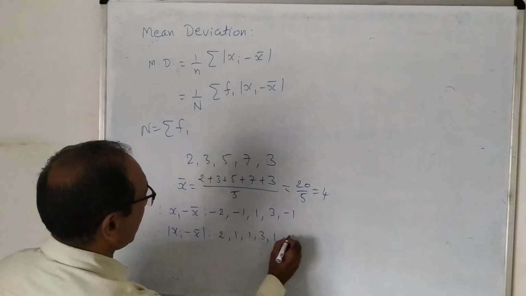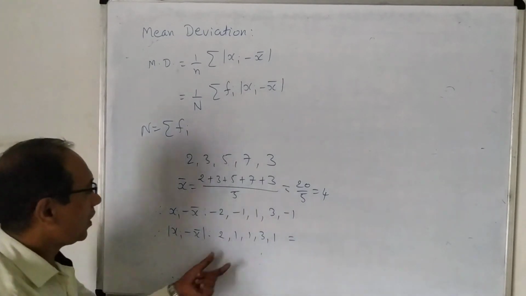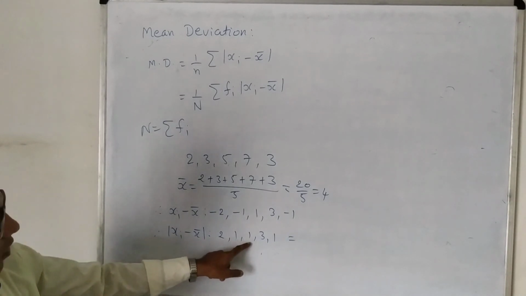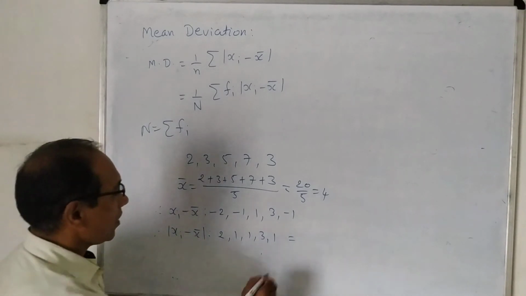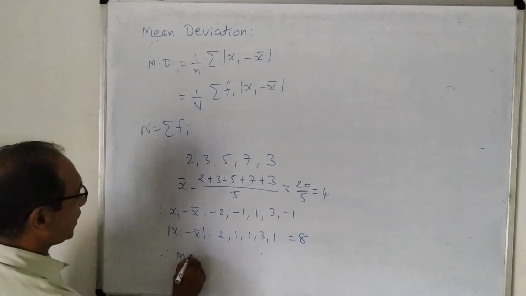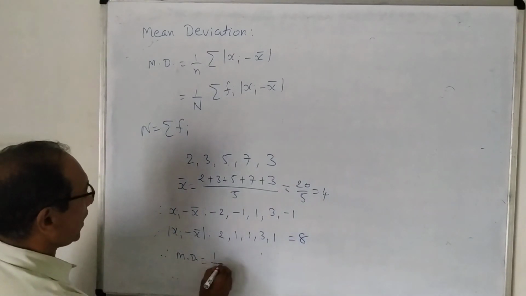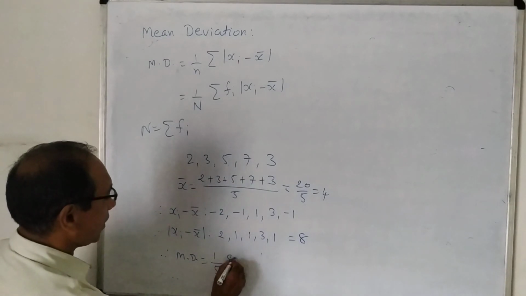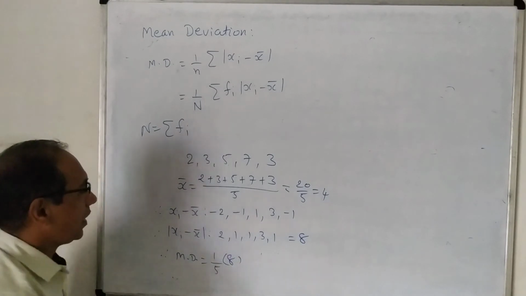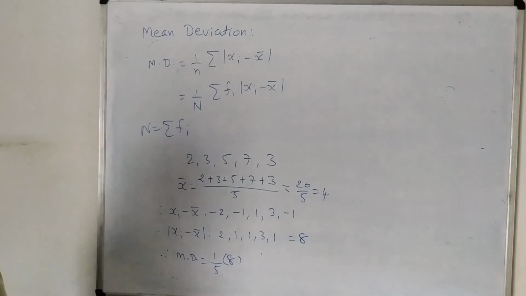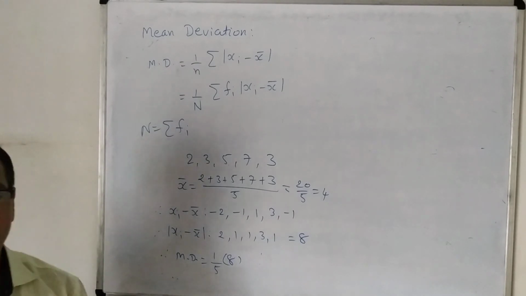All these numbers are now positive, and their total is 2 plus 1, 3, plus 1, 4, plus 3, 7, plus 1, 8. Therefore the mean deviation for this data is 1 upon n, where n is 5, into sigma modulus of xi minus x bar, so 8 by 5. You can find this value very easily.